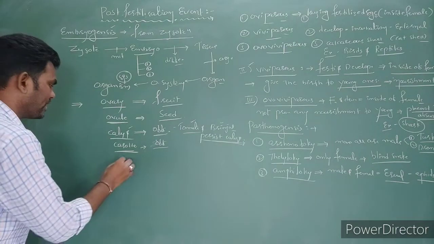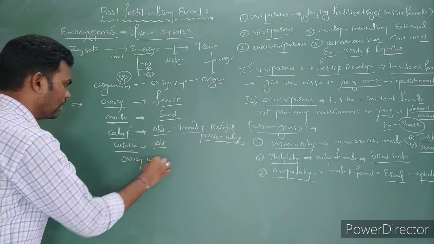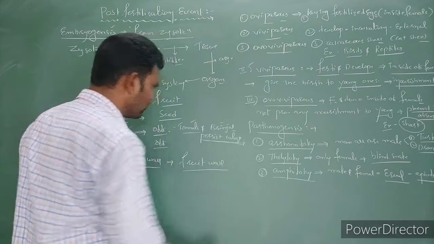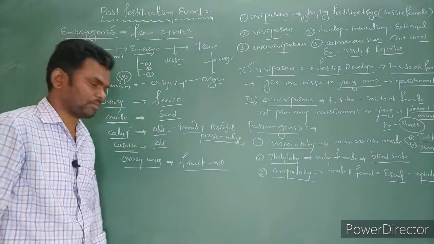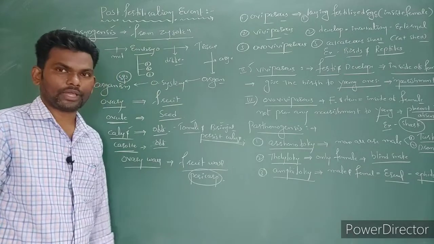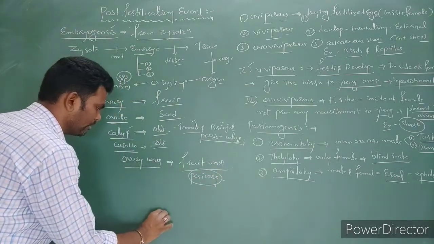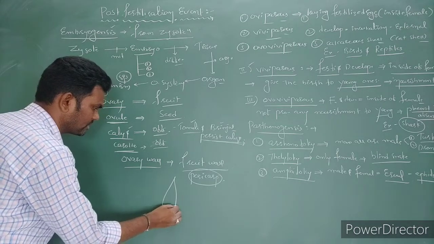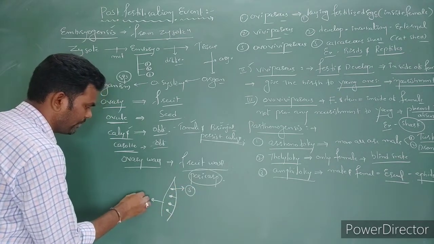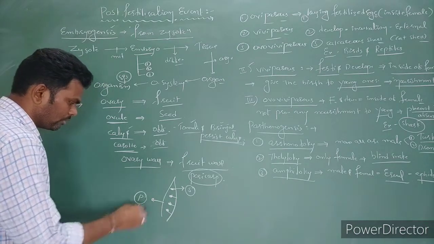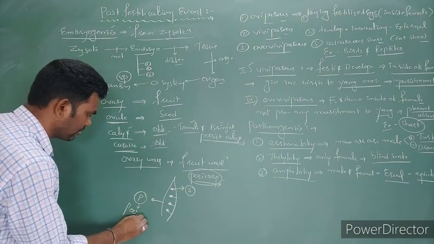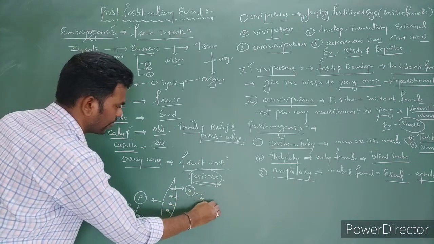Next, the ovary wall becomes the fruit wall. The fruit wall is called the pericarp. In the diagram, one small bean is given. Here the seeds are represented with the label S, and this layer is labelled P. P means the fruit wall, which is called the pericarp. S means seed.